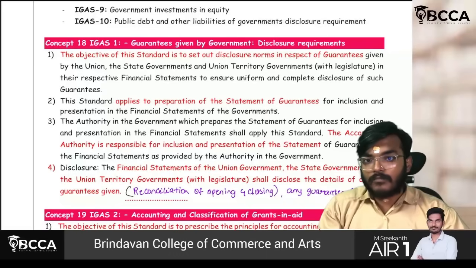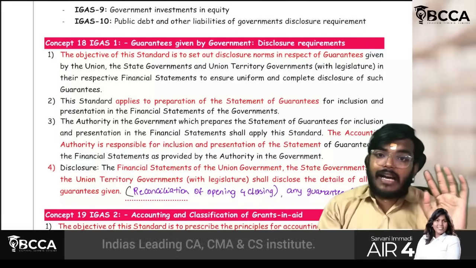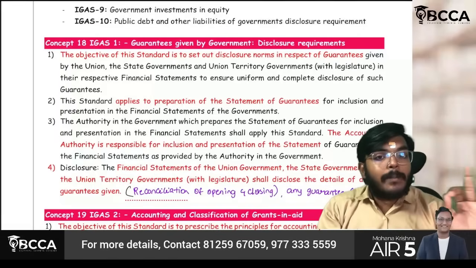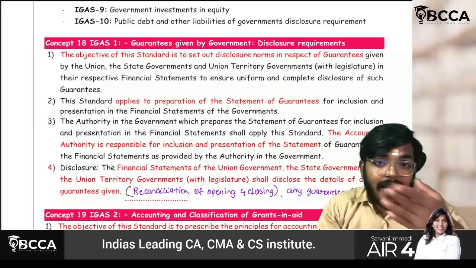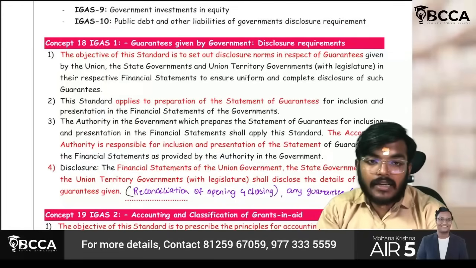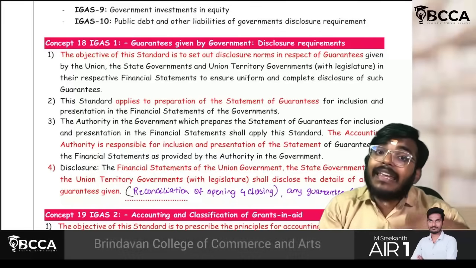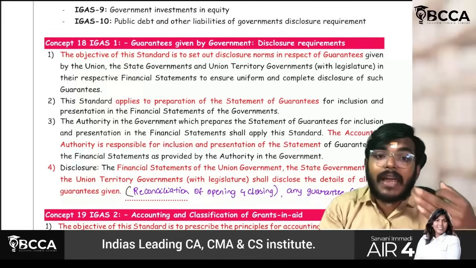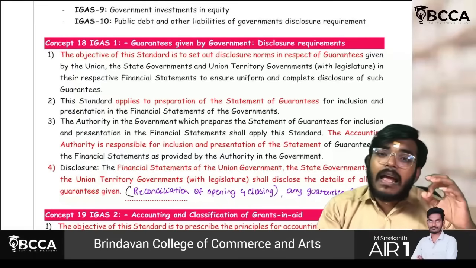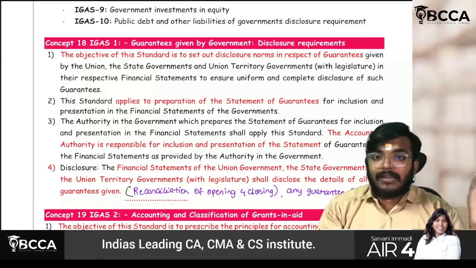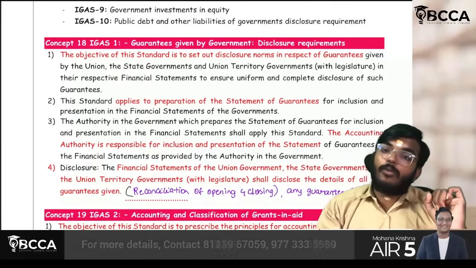Second part, statement of guarantee preparation. They have to form a statement of guarantees which should contain opening balances of guarantees, and whatever guarantees the government has given in the current year. If there are any instances where the government has revoked the guarantee, any instances where the government has to pay the guarantee amount, any guarantee commission or guarantee fee, everything will be prepared in a statement format, and that should be presented in the financial statements. That guidance is given in IGAS 1.